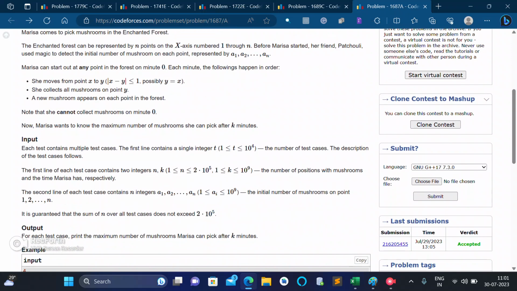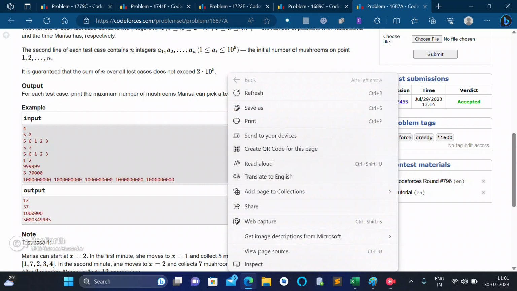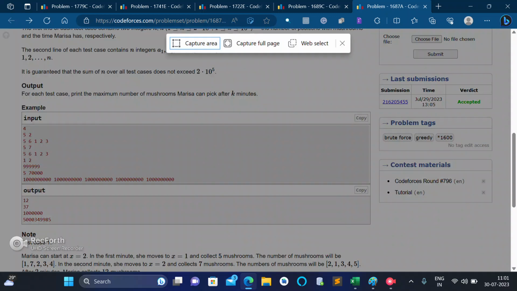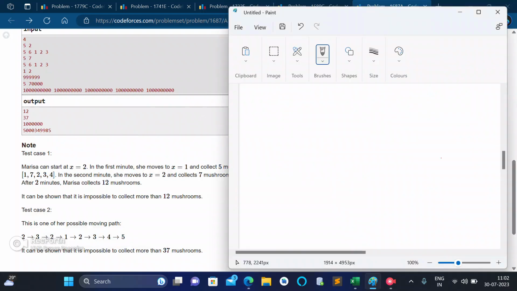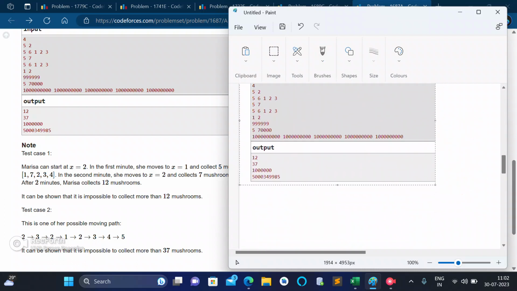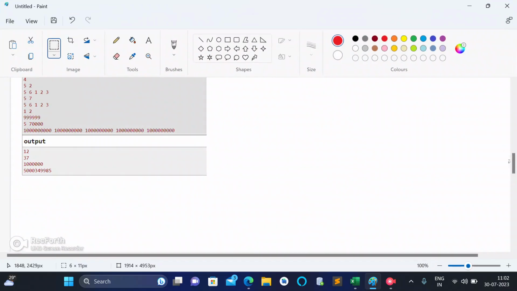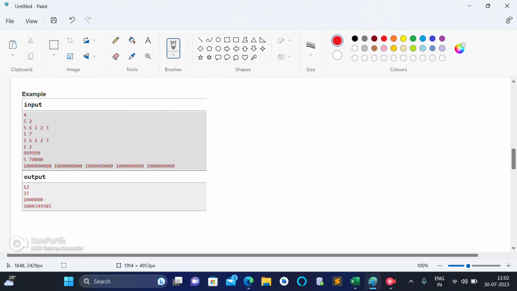So let's understand how we will be able to solve it with the help of some test cases. Actually, we are given cave nuts and we have to tell how many mushrooms we can eat in total. In the example, if we carefully observe, we can see that two cases exist.